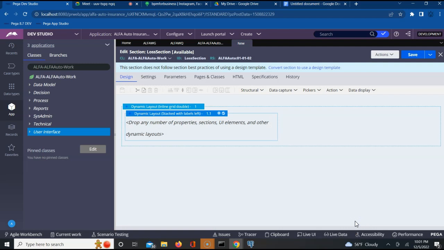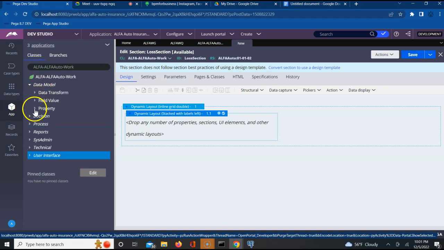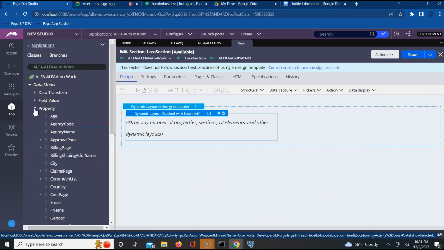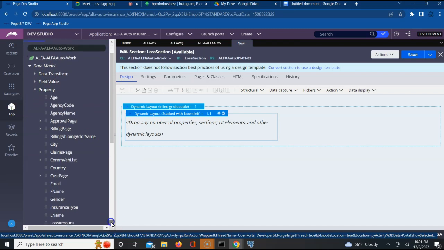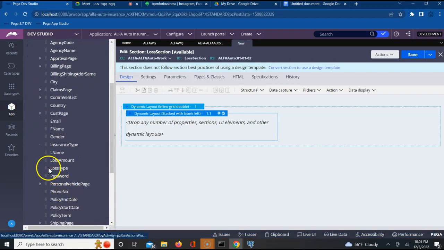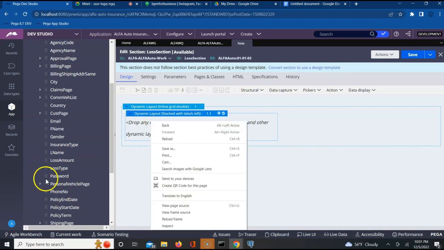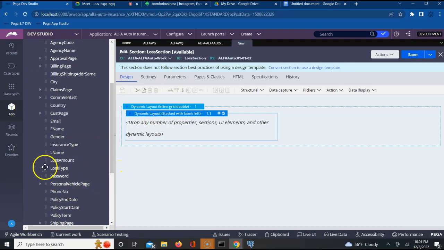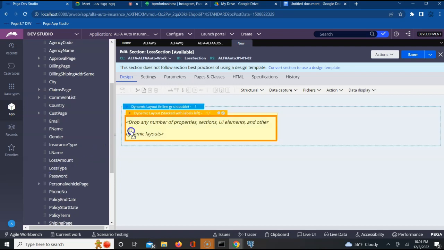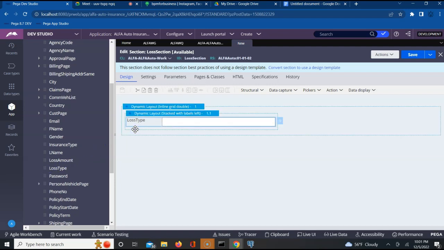Perfect. Let us add the details. What are the details? If I expand these properties, I should be able to find the loss type and stuff like that. Okay, I do have a loss type. Hold here and drag it. Done.